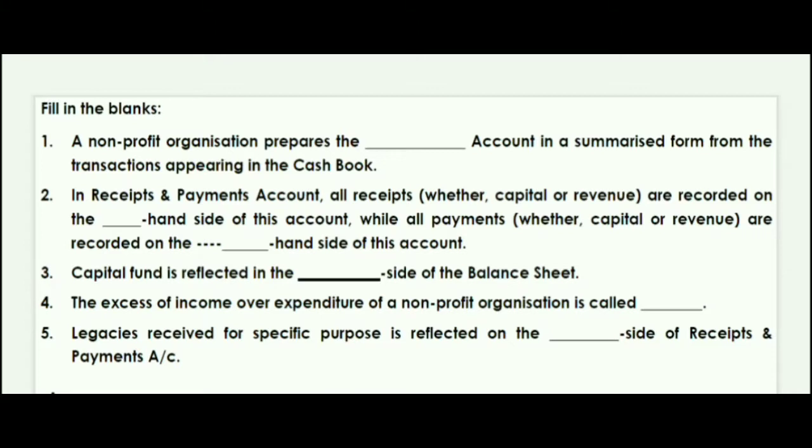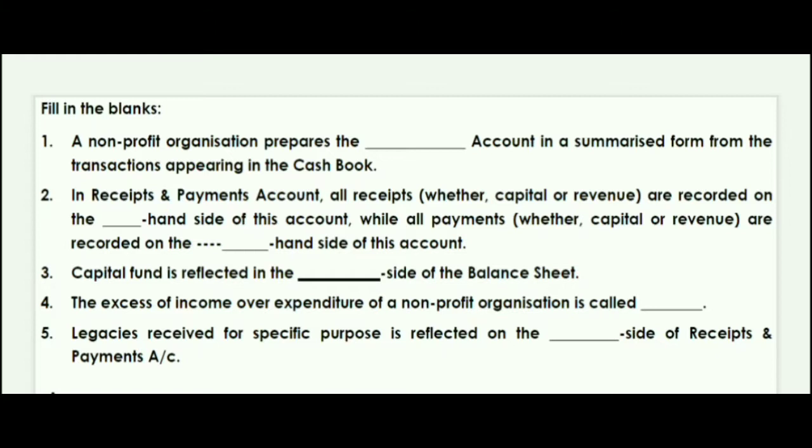Well, in receipt and payment account, all receipts will be recorded on the left hand side of the account, while all payments will be recorded on the right hand side. I repeat, receipt on the left hand side and payment on the right hand side. You can remember it this way: money is usually given from the right hand side, so payments are on the right and the remaining, the receipts, we take on the left hand side. I hope this will be easy for you.